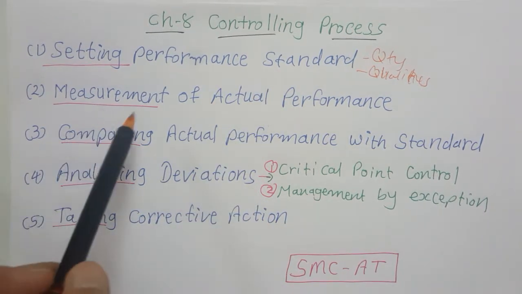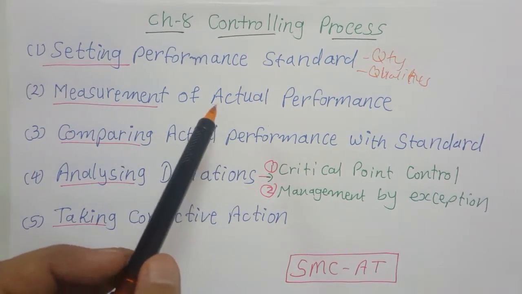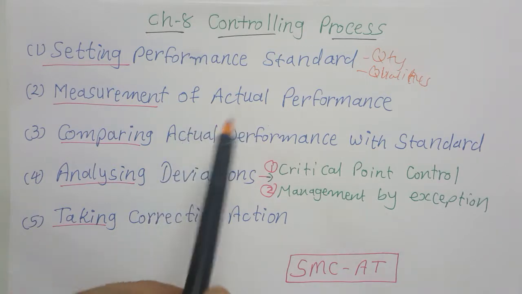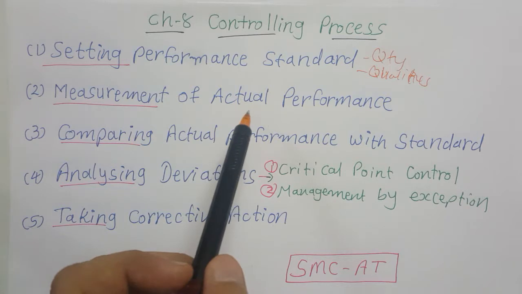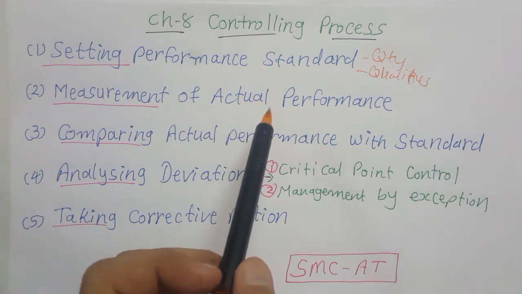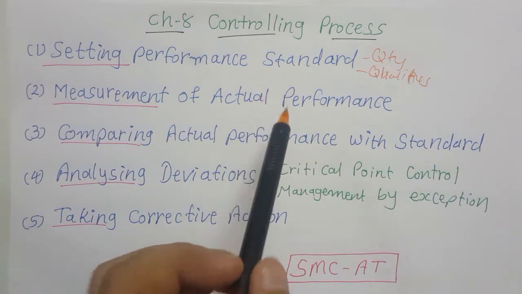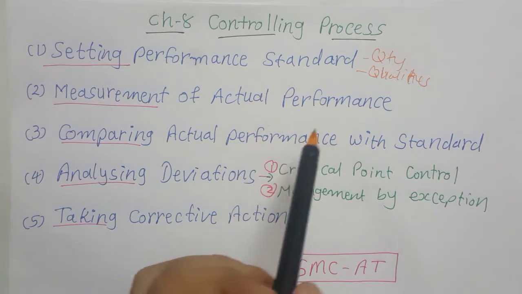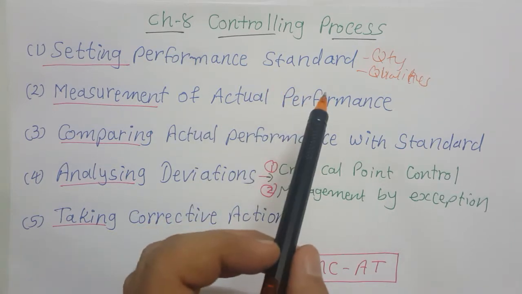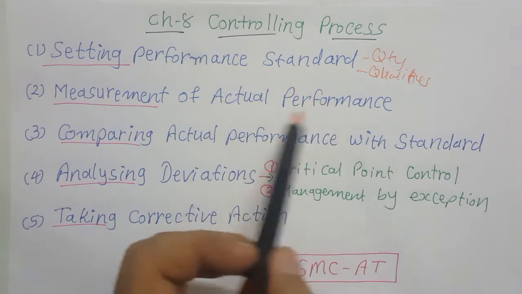Next is the measurement of actual performance. At the next stage we try to measure the actual performance, what our subordinates, the employees, have done. When we are doing measurement, it should be objective and reliable.